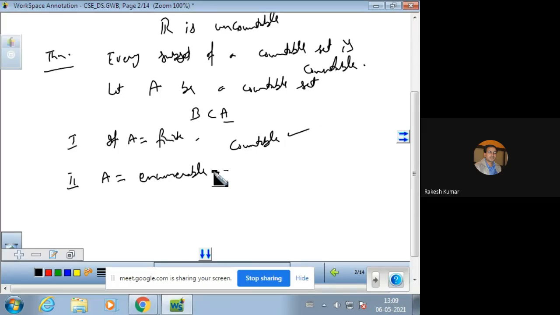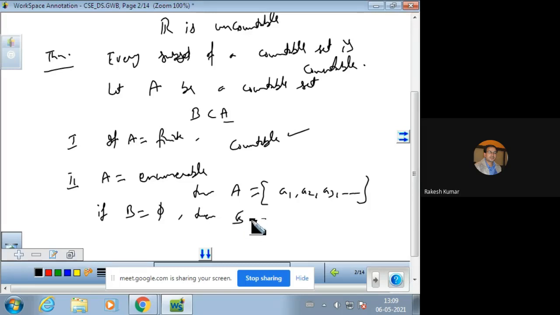Similarly, if A is enumerable, then A can be written as A1, A2, A3, and so on. And if B is empty, then B is countable. It is obvious. Empty set is always a subset of any set. So अगर B एक phi set है, तो वो automatically countable हो जाएगा.